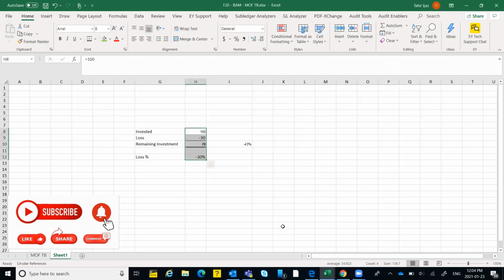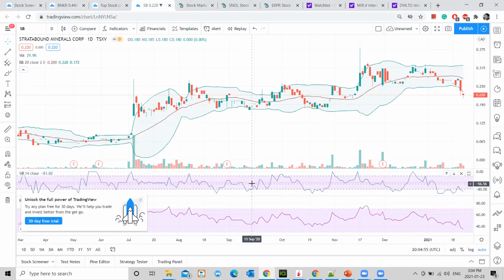Yeah, right. Thanks, Tahir. Tahir brought in a very important point, which I mentioned at the start and I'll reiterate. When you're thinking about trading in penny stocks, it's a high-risk trade, and you should accept that you are going to make a trade which could also end up giving you a loss. It's highly profitable, but on the other side, it could also be a highly loss-making trade as well.